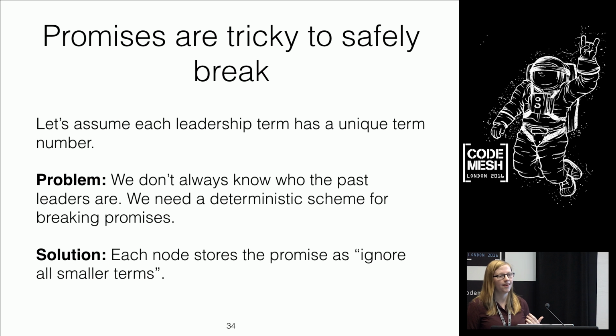The other question arises, if I'm going to get people to go around and promise that they're going to listen to me, what happens when I then fail and someone else comes along? We need a mechanism by which people can make promises and also safely break them. And breaking promises is difficult business.